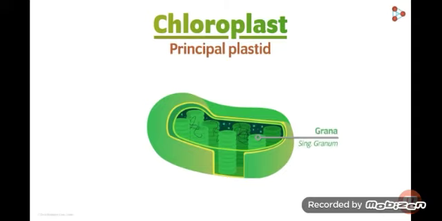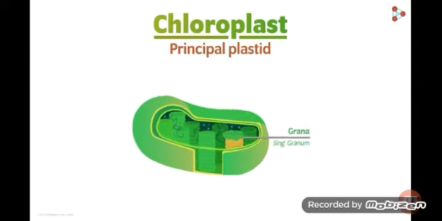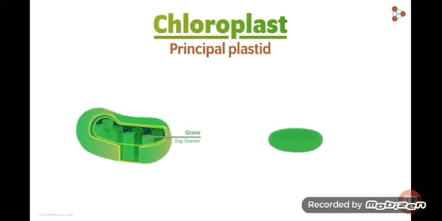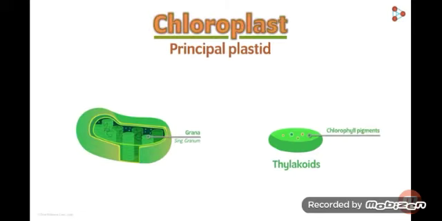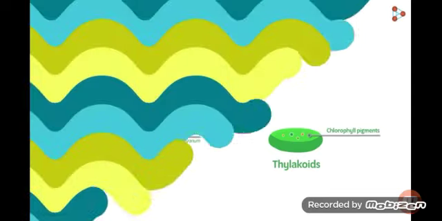And now, what are these tag-like structures? These are called grana, or the singular granum. And what are these grana made up of? These are made up of several disc-like structures which are known as thylakoids. Every thylakoid contains colored pigments. These are nothing but the chlorophyll pigments, which are necessary for photosynthesis. Due to the presence of the green chlorophyll pigments, the leaf seems to be green. This was all about the chloroplast.